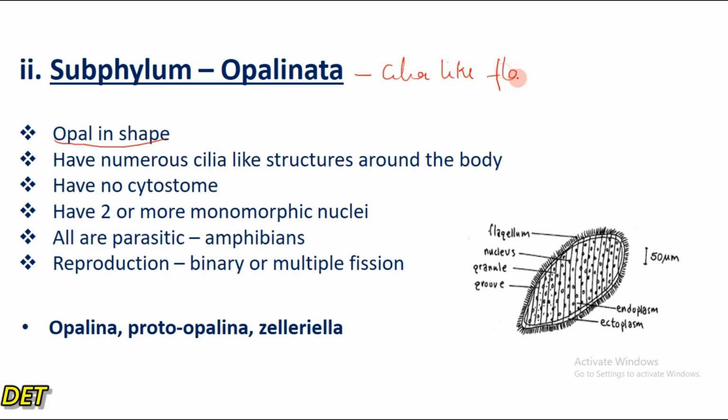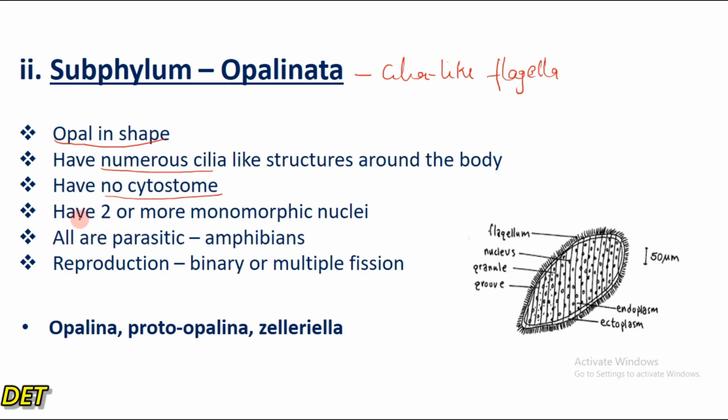They are not true flagella, right? The cilia-like structures are distributed around the organism and help in locomotion. They have no cytostome. A cytostome is simply an opening that helps the organism ingest something. So they don't have a cytostome.